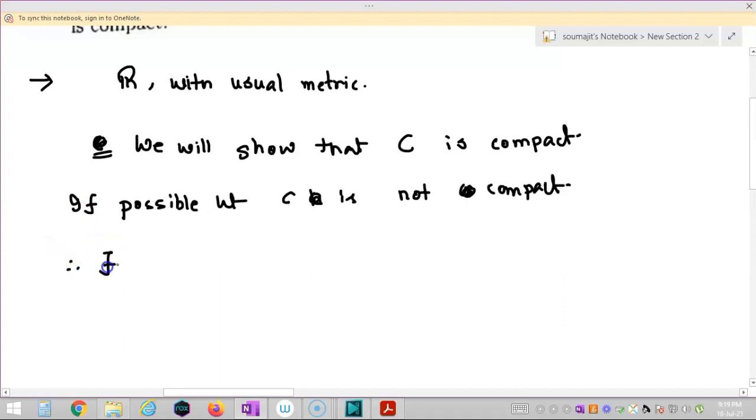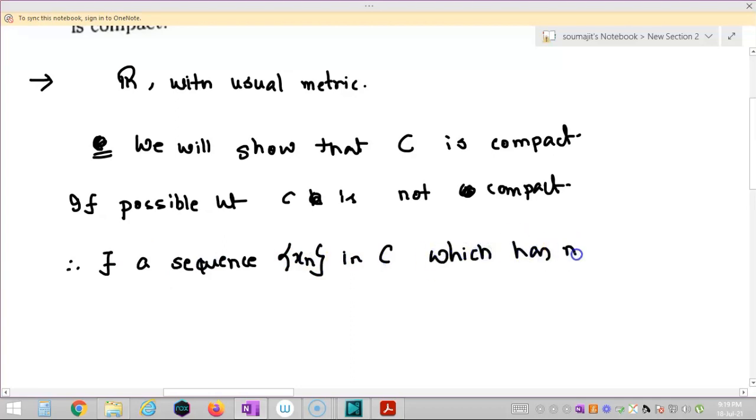Therefore, there exists a sequence xn in C which has no convergent subsequence, right students?